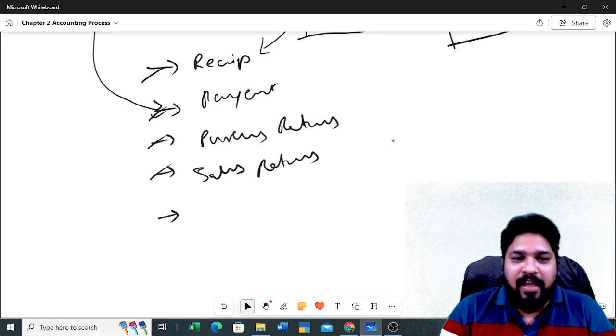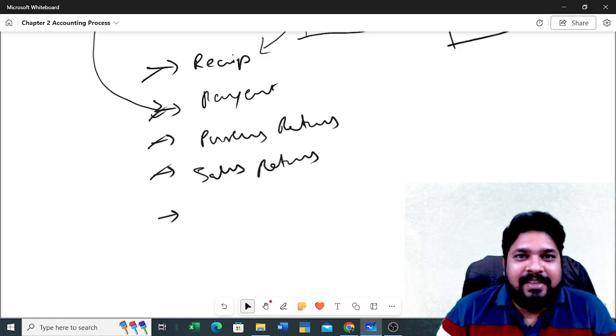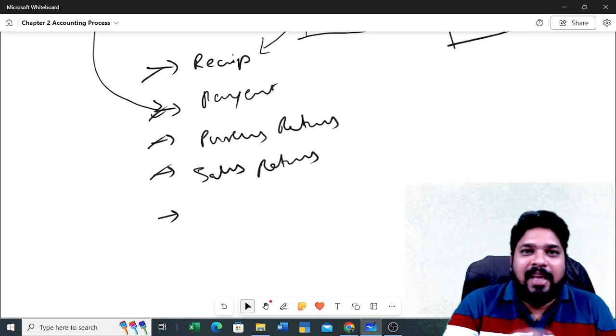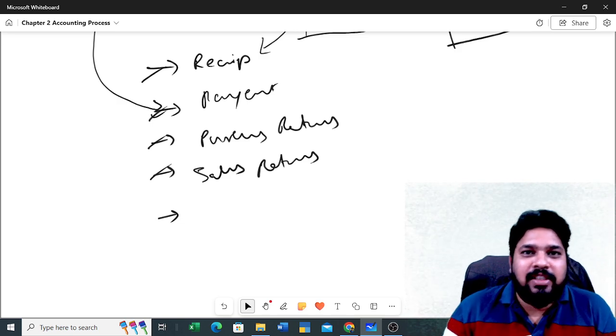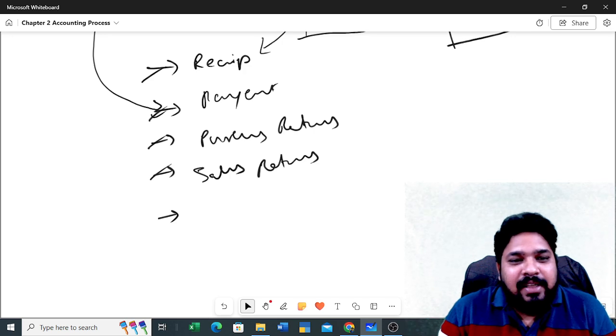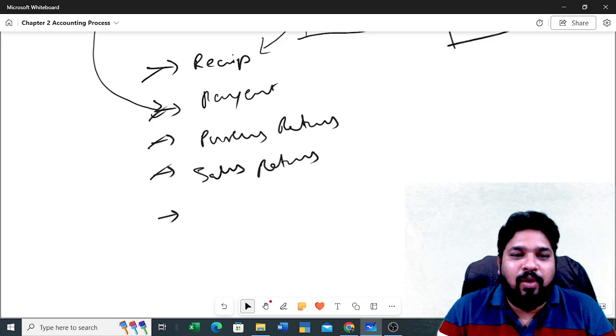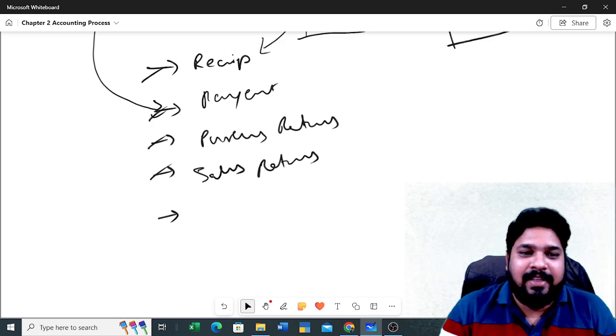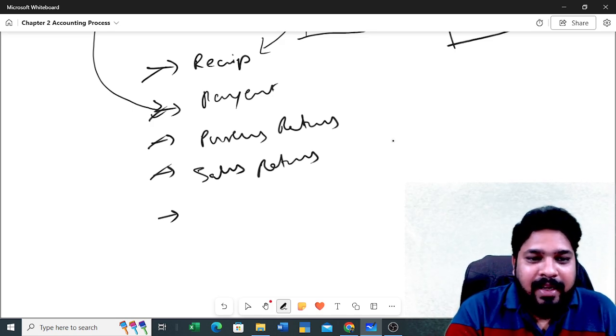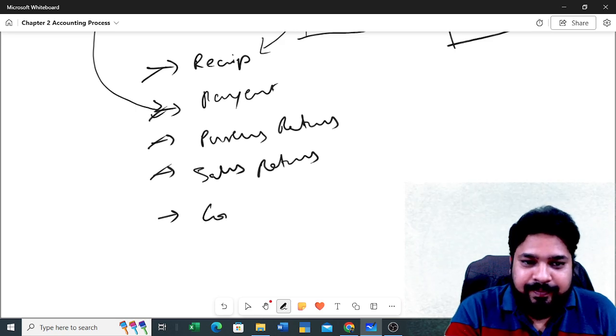In the same way, if you are holding the cash with your hand or the same cash you are depositing into your bank account, it makes no difference. No difference will be there. The same thing will be happening. You will be having the same amount. That type of transactions we can call as contra.